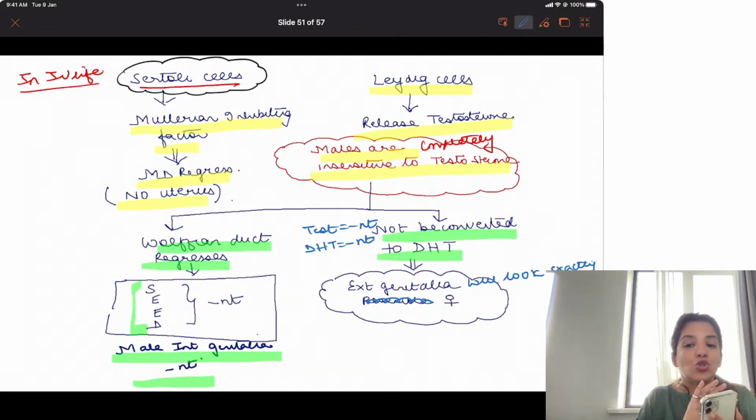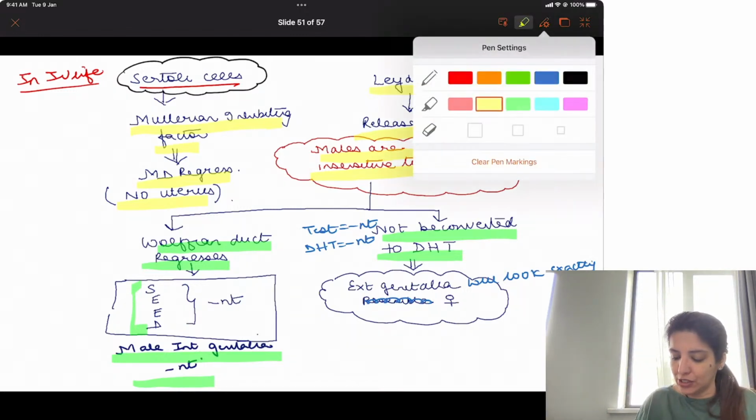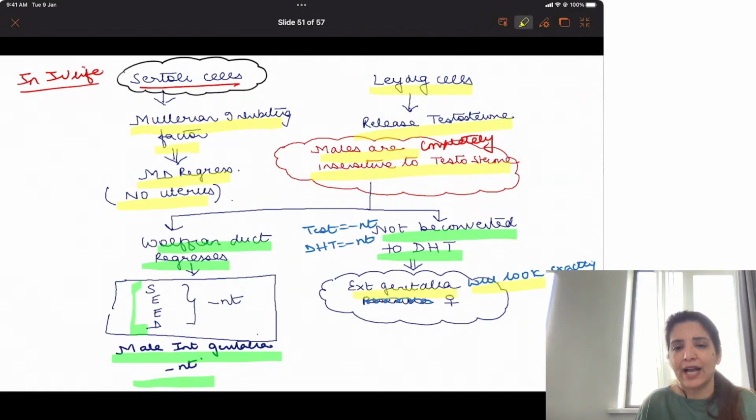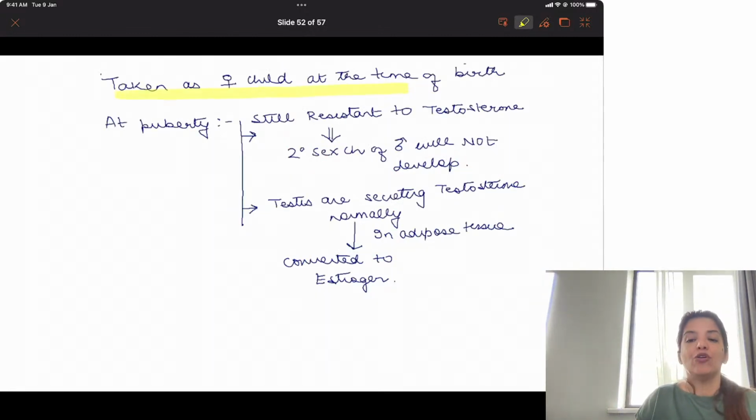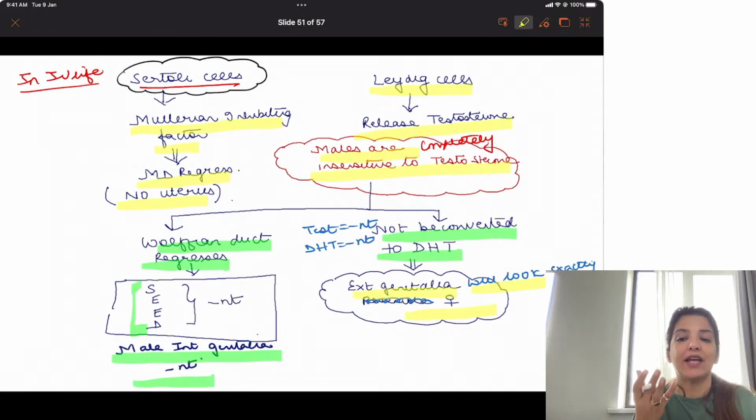Here there is no hormonal stimulation. So in these males, external genitalia will look exactly like females. And because of this, at birth, they will be taken as a female child, because at the time of birth, we look at the external genitalia to decide the sex of the baby.